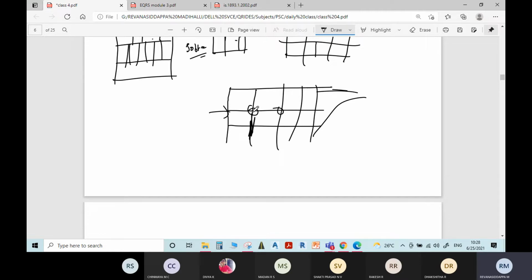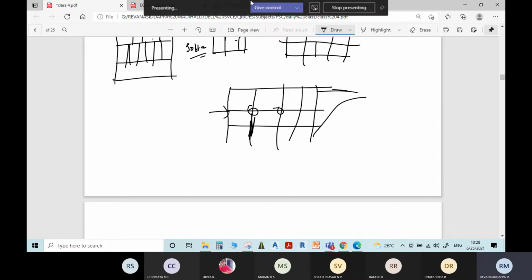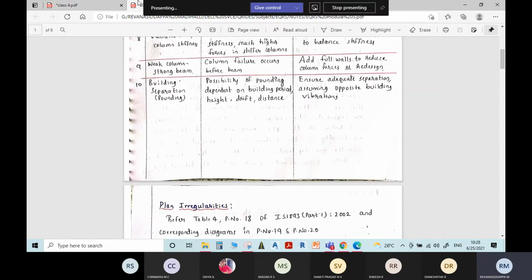Finally the column has to carry the total load, including the weight of the beam, the gravity loads coming on the beam, and the effect of lateral force. All of these should be handled by the columns. That is why weak column and strong beam will affect the performance of the structure. Therefore, most of the time we go for weak beam, strong column design.